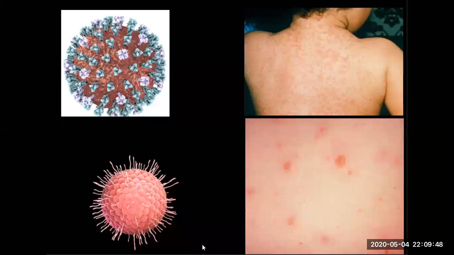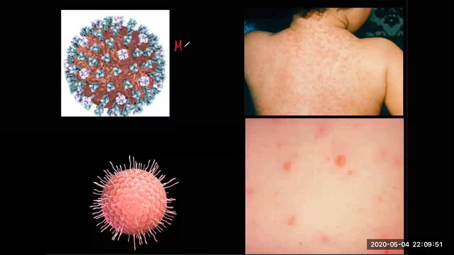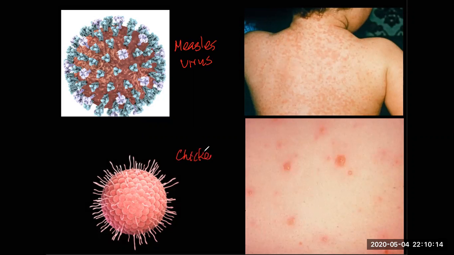That's another virus. This virus is called measles virus. What does this virus do? It causes a disease called measles, right? And in measles, you get this kind of appearance on the skin. The eruptions appear on the skin. This disease is called measles, and this is called chickenpox. That is the chickenpox virus, and this virus causes chickenpox.